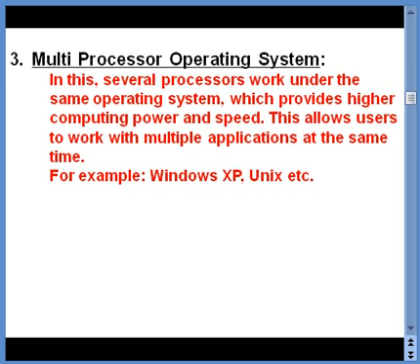The third type of operating system is multi-processor operating system. Here several processors work under the same operating system, and this provides higher computing power and speed, and it allows users to work with multiple applications at the same time. For example, Windows XP, Unix, etc.